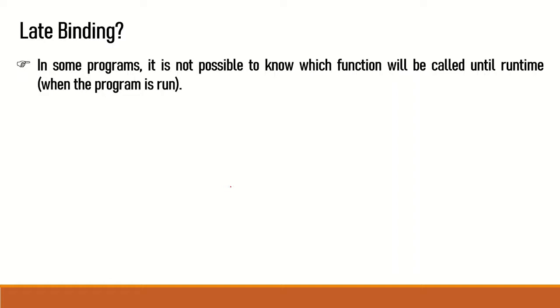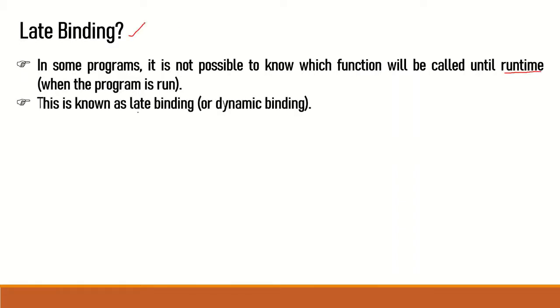All such identifier names will be bound at runtime, and this mechanism is called late binding. It is also called dynamic binding, because the name of the identifier gets bound at runtime. That means after compilation is complete, during the execution the name of the identifier gets bound.